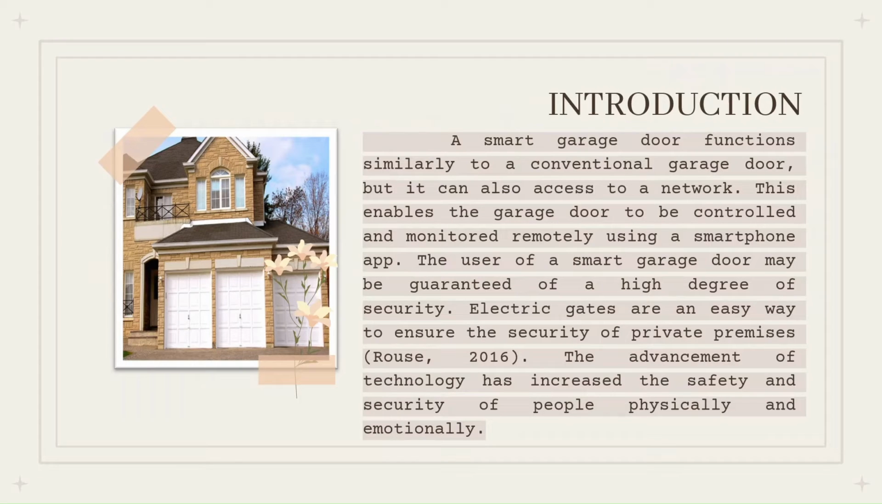Introduction. A smart garage door functions similarly to a conventional garage door, but it can also access a network. This enables the garage door to be controlled and monitored remotely using a smartphone application. The user of a smart garage door may be granted a high degree of security. Electric gates are an easy way to ensure the security of private premises. This is stated by Rose 2018. The advancement of technology has increased the safety and security of people physically and emotionally.